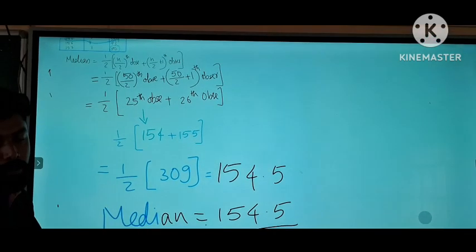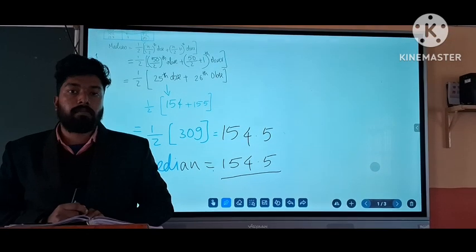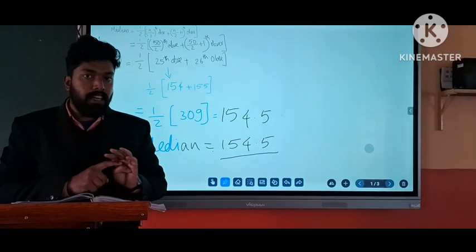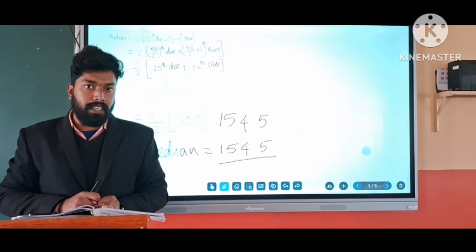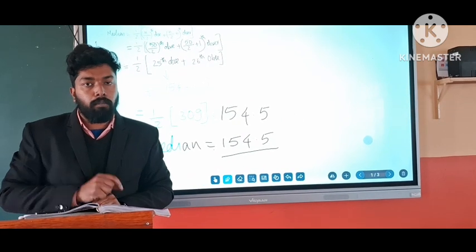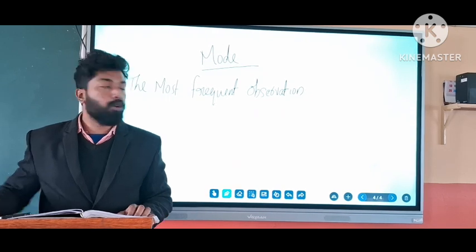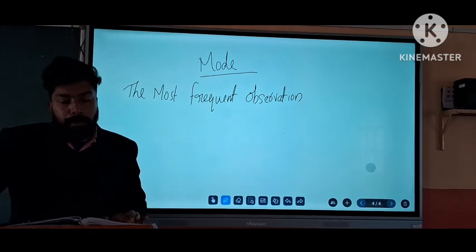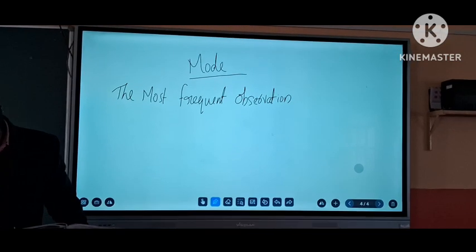Is it clear? Okay. Now we are going to discuss the new section, that is mode. We already completed what is mean and the two equations for mean, and what is median that we just discussed, and in the previous class yesterday we also discussed median. Now we are going to discuss mode. So has anybody heard the term mode? Mode is the most frequent observation. What is meant by the most frequent observation? The value of the variable which occurs most frequently.